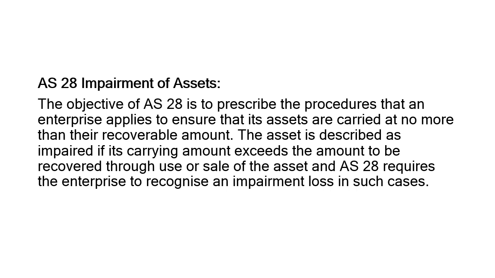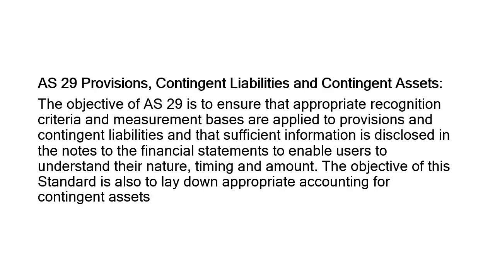So how will that situation be treated? The objective is to make sure that the asset is valued at the actual value, not at a cost which is somewhat lesser than its worth. Then provisions, contingent liabilities and contingent assets. Contingent liabilities are the lawsuits, bank guarantee, warranty.